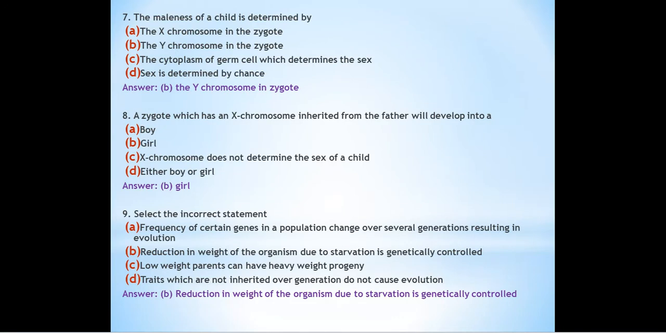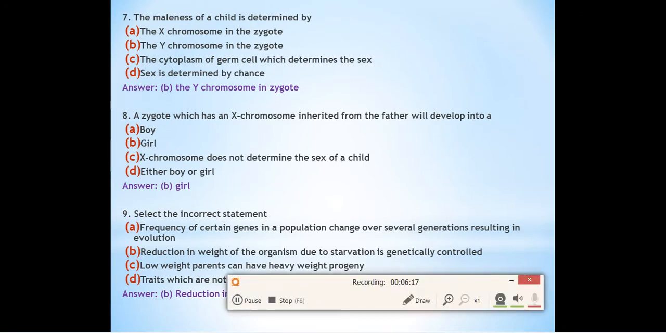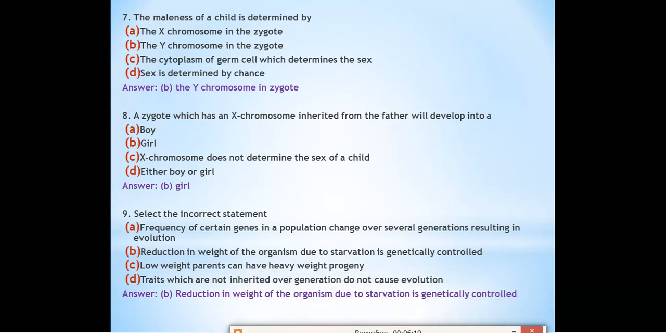Next, question number 7. The maleness of a child is determined by... The male character of a child will be determined by which of the factors given? Option A is the X chromosome in the zygote, the Y chromosome in the zygote, the cytoplasm of the germ cell which determines the sex, and the sex is determined by chance. So these are the four options. X chromosome will determine, Y chromosome will determine, or cytoplasm of the germ cell will determine the sex, or it will be determined by chance.